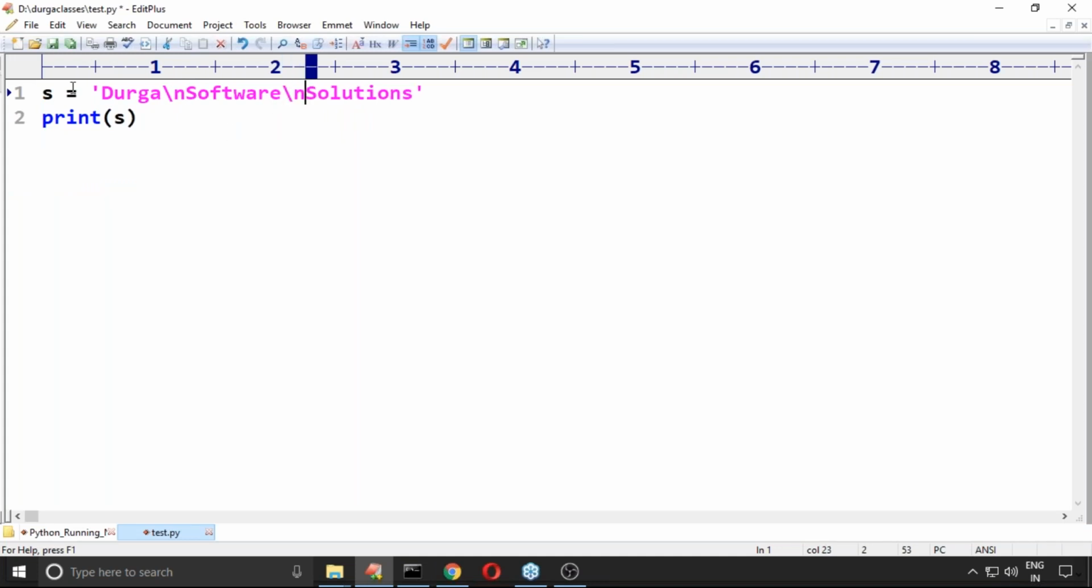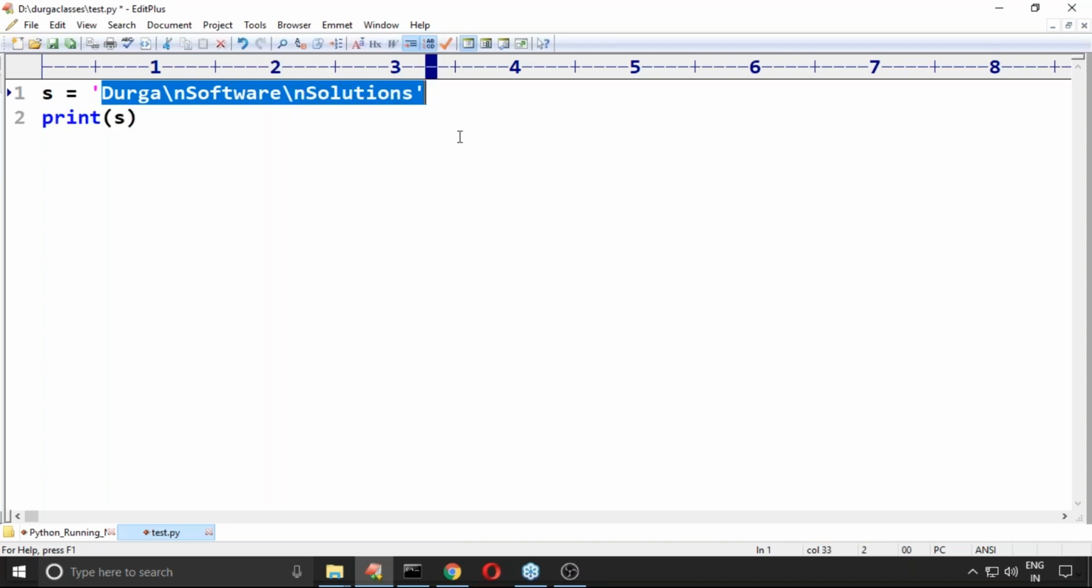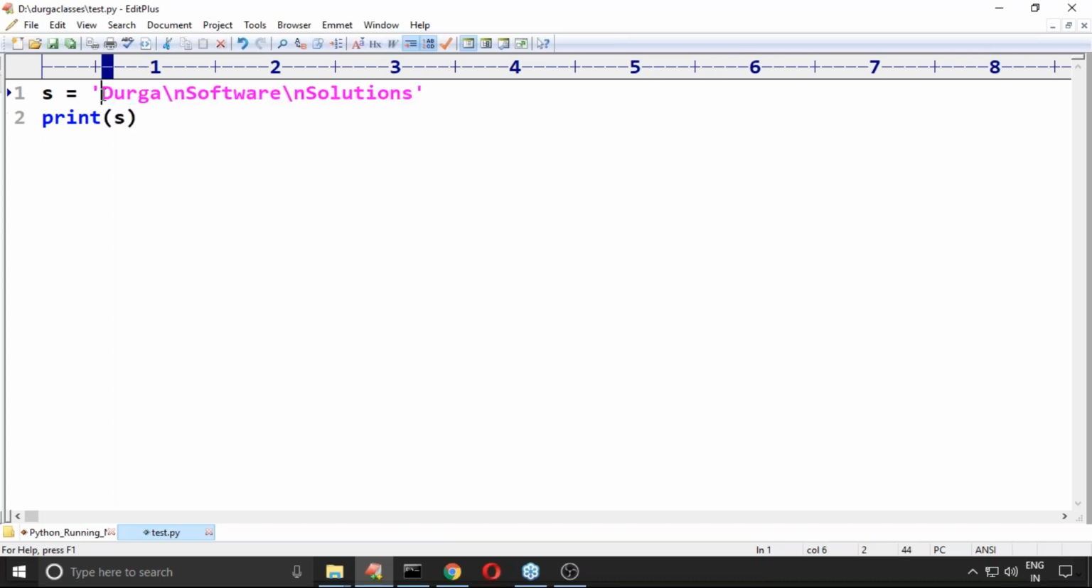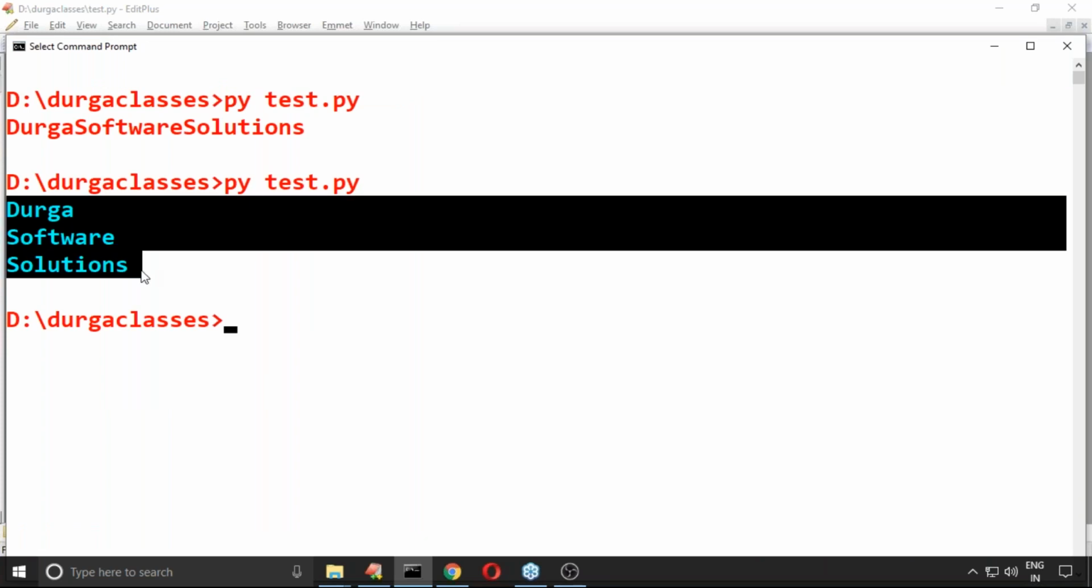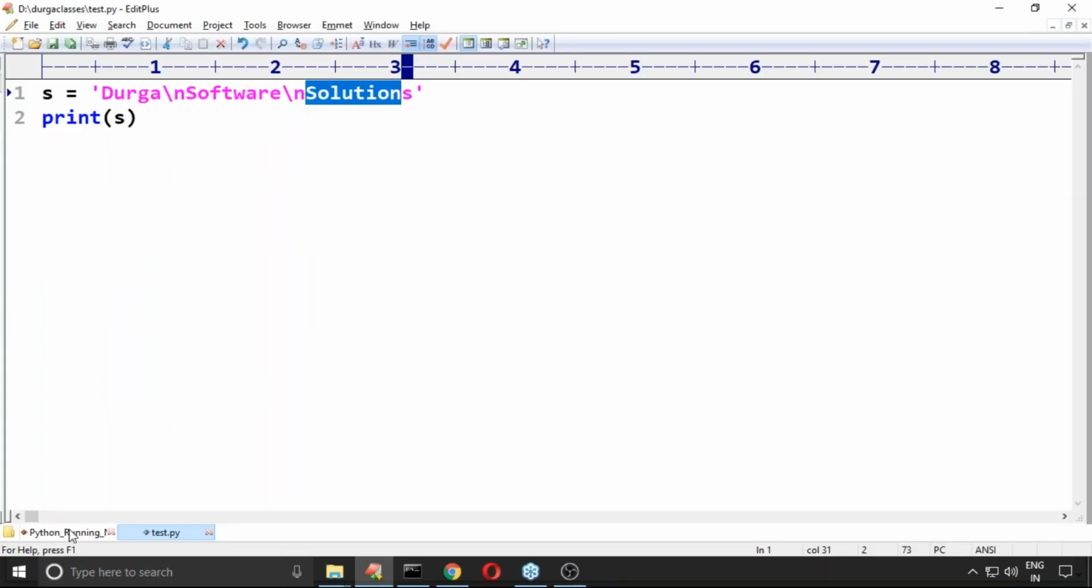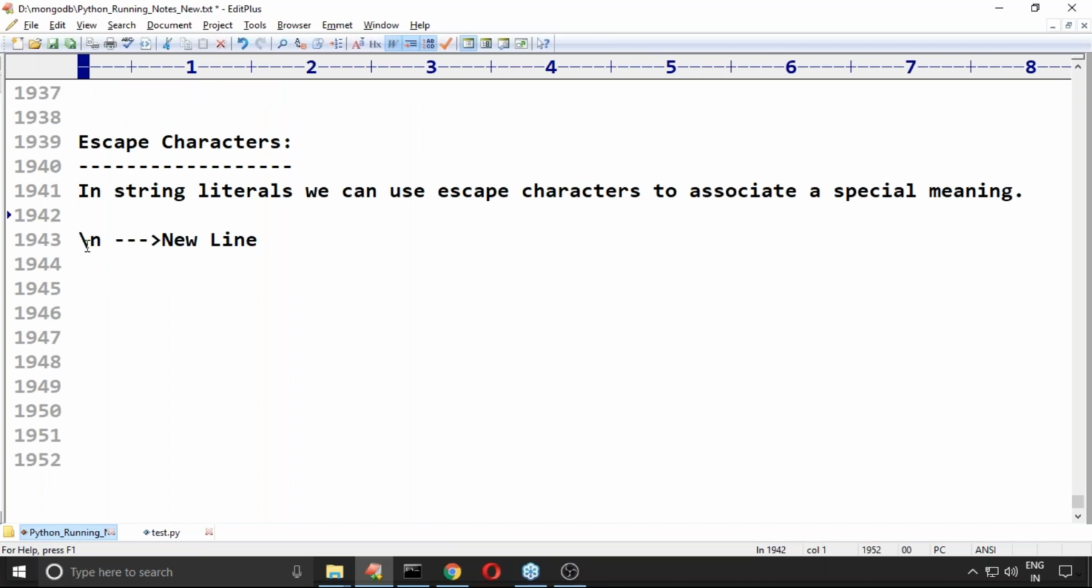Have you observed? Durga backslash n software backslash n: if I take it like this, how many lines of output will you get? This is one line, this is another line, this is another line. Backslash n means new line, so you get the next line by default. This backslash n itself is treated as a new line character. It is called an escape character.